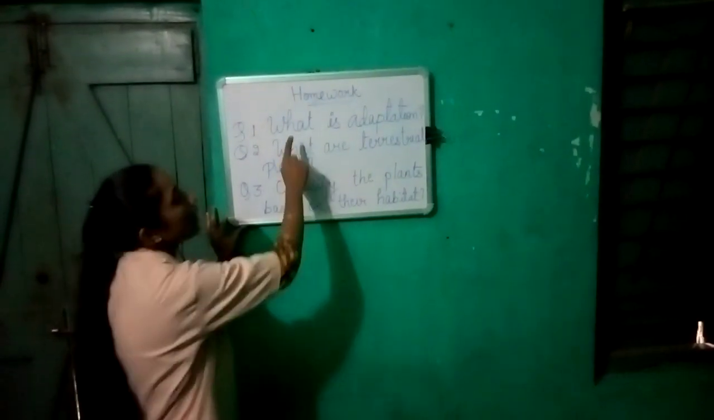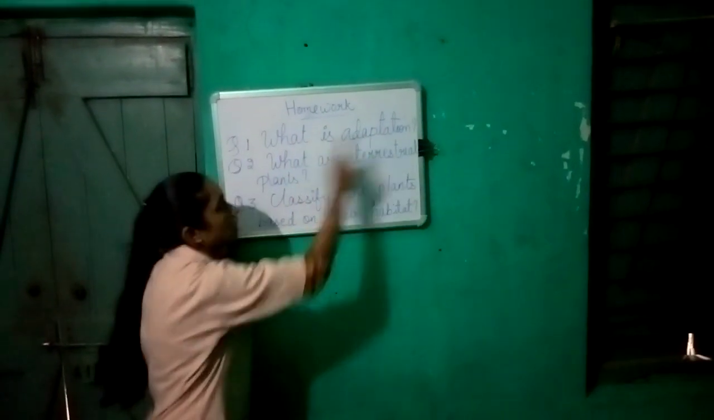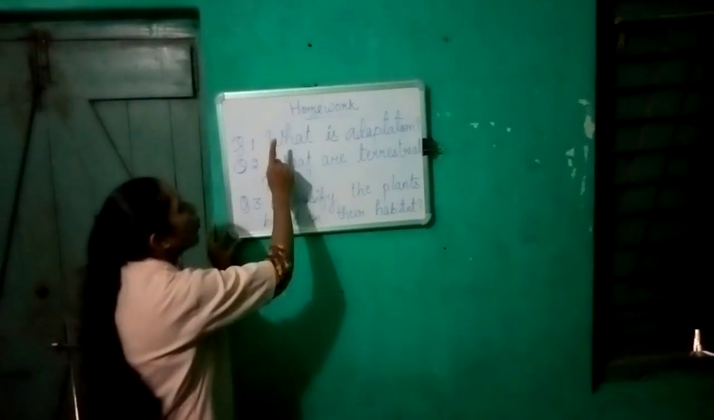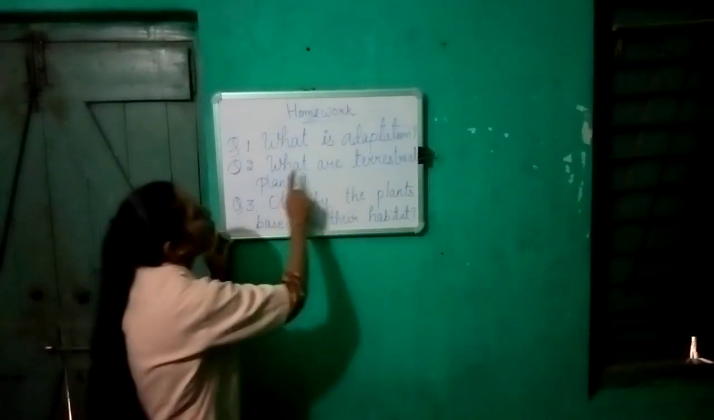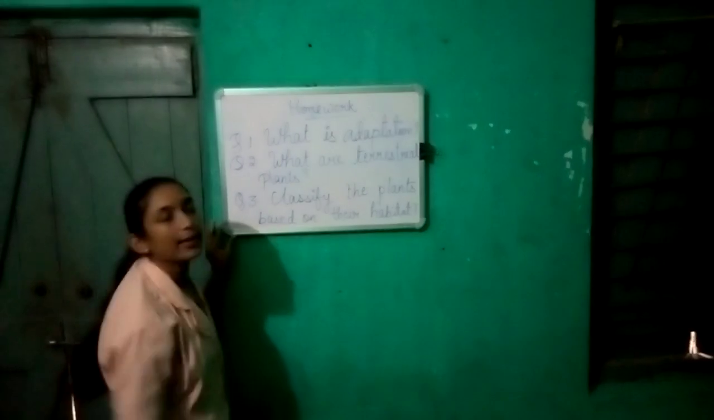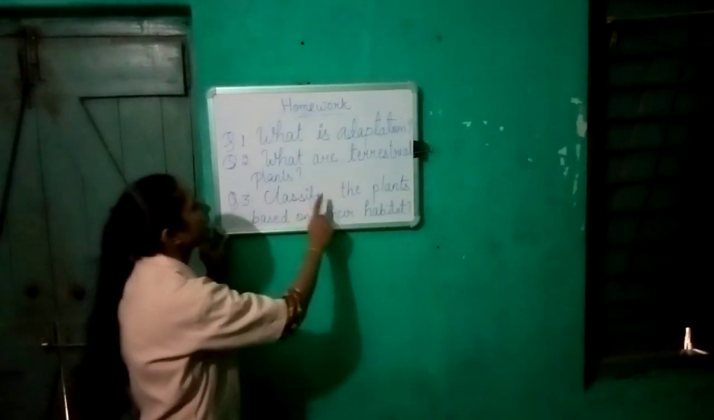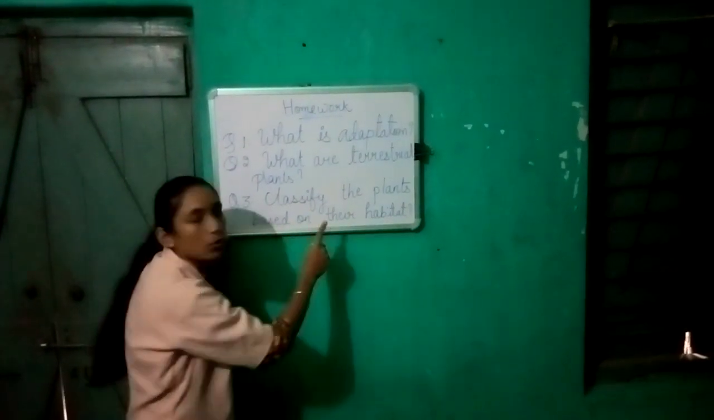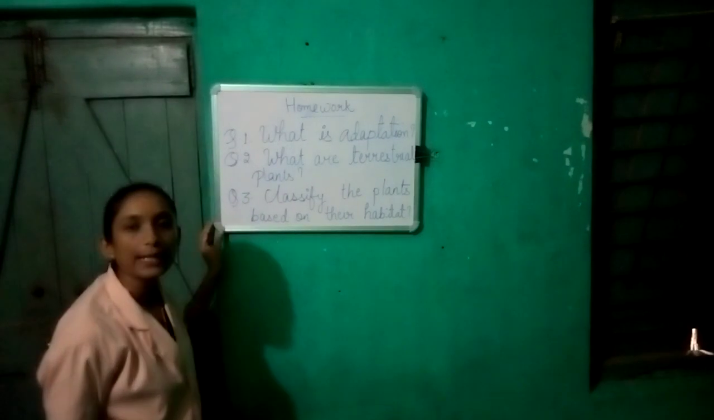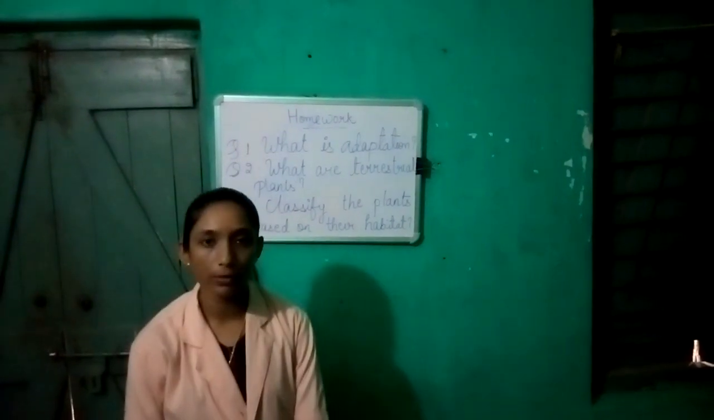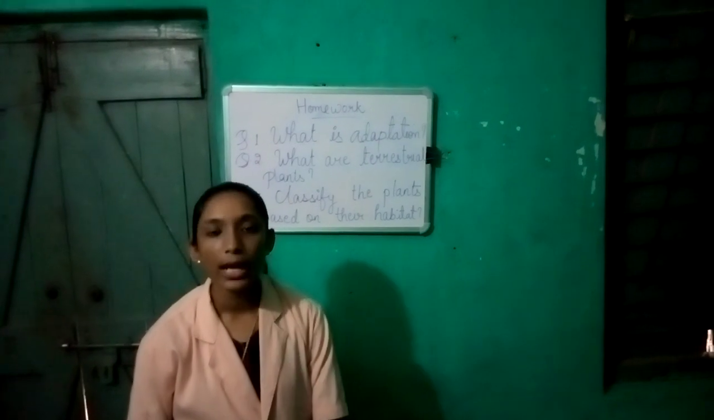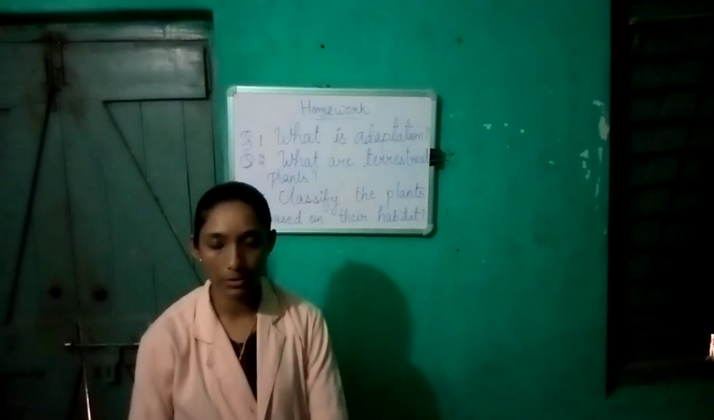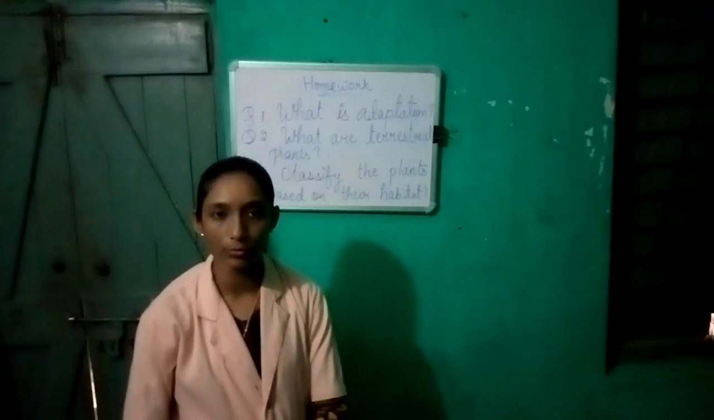Today's homework: my first question is, what is adaptation? My second question is, what are terrestrial plants? The third question is, classify the plants based on their habitat. So dear students, please note this down in your book and complete this homework in your book, and you can answer your homework in the WhatsApp group. Thank you.